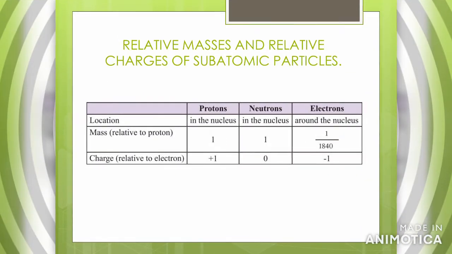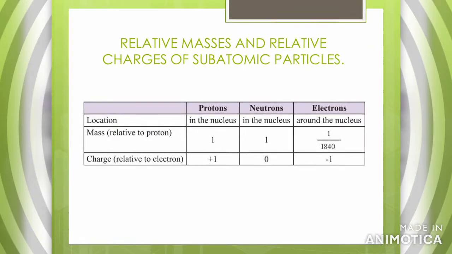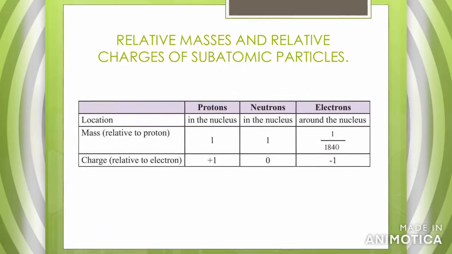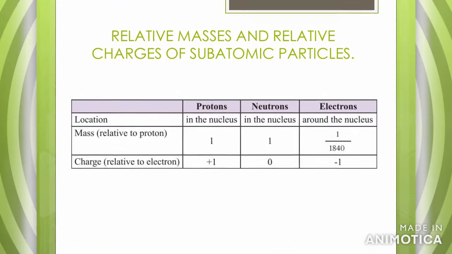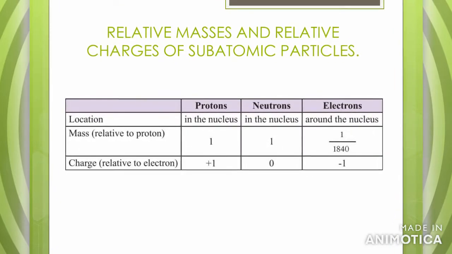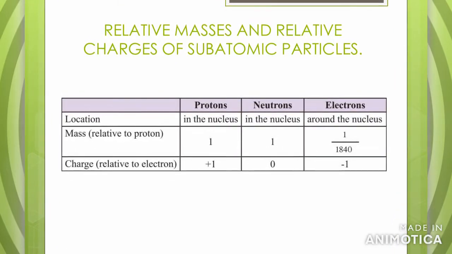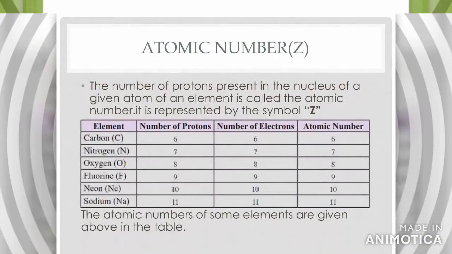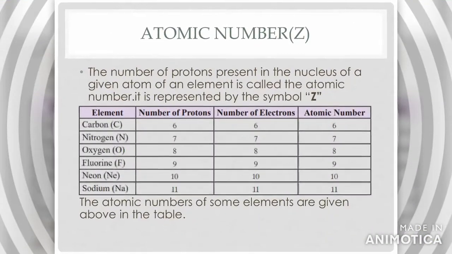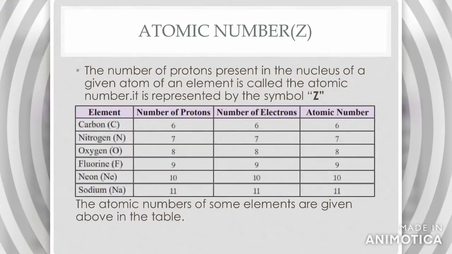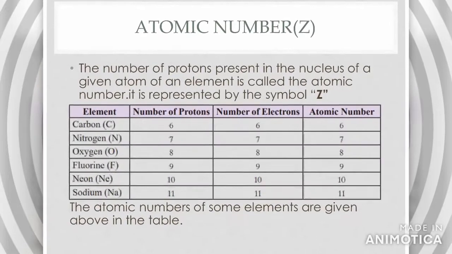Relative masses and relative charges of subatomic particles. Protons and neutrons are located in the nucleus and electrons are around the nucleus. The mass of a proton and a neutron is 1, and the mass of an electron is 1 over 1840. The charge of a proton is positive 1, a neutron is 0, and an electron is negative 1.